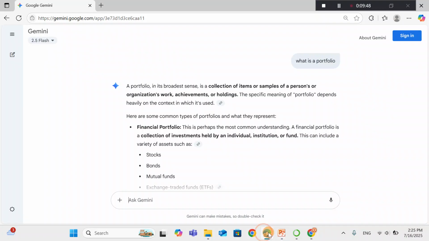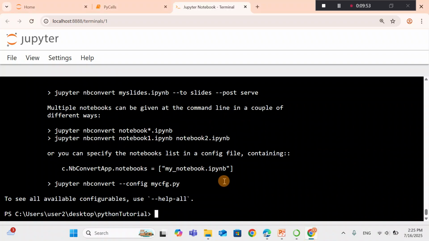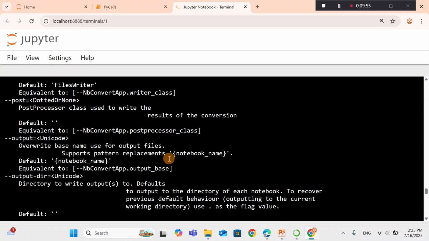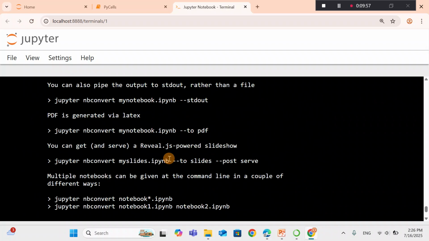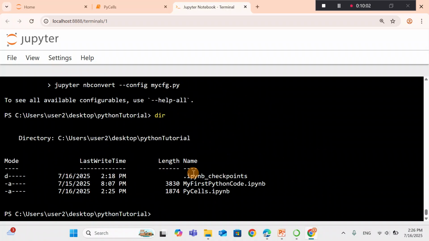Okay, so let's open our file. It says there is an error. Let's say dir. Okay, there is pycells. The file name is actually not pycell, it is pycells, sorry, pycells.